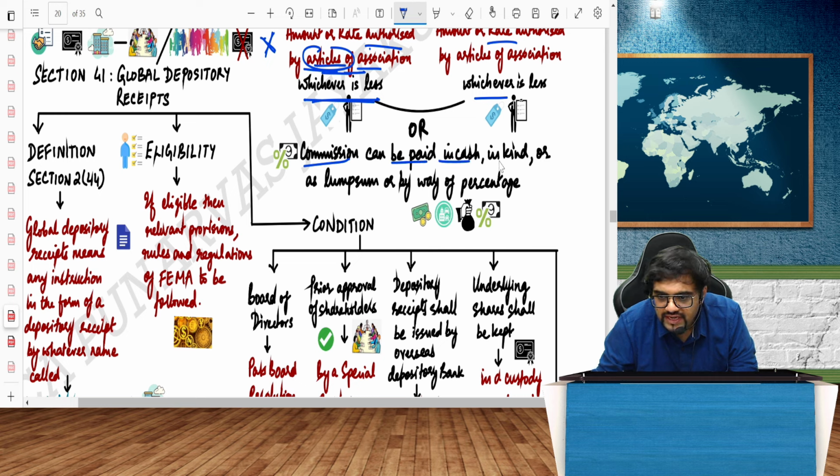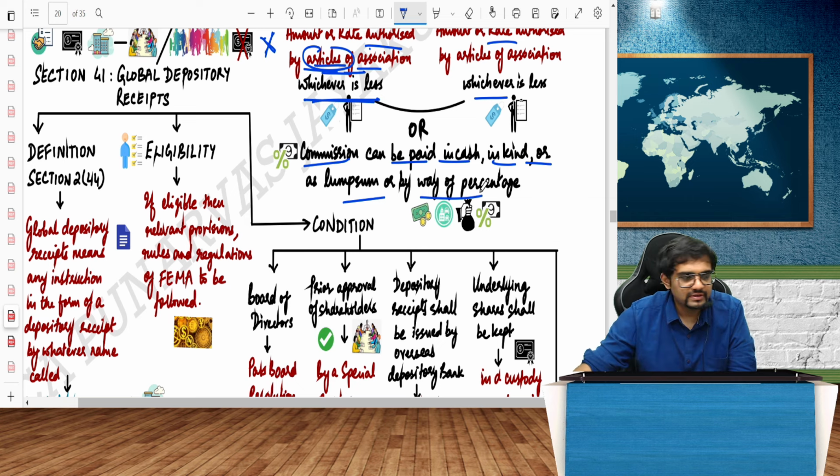Commission can be paid in cash, in kind, or lump sum, or by way of percentage, whatever it is. Commission can be paid anyway.